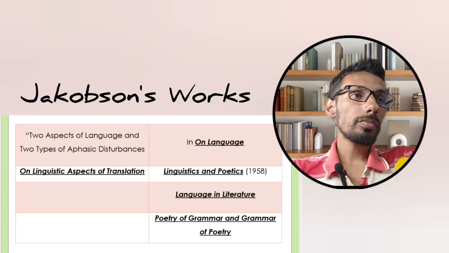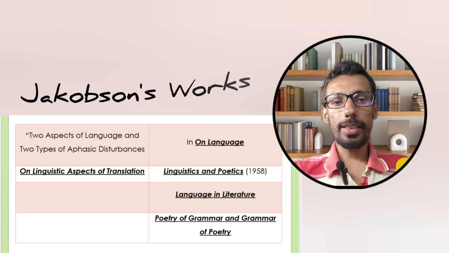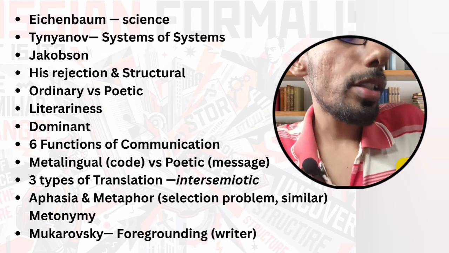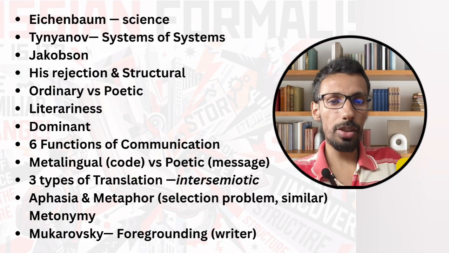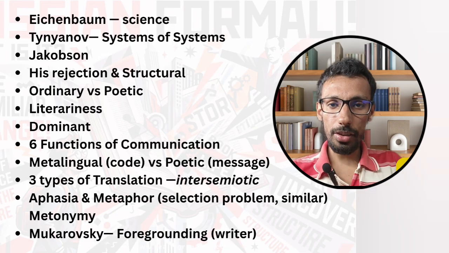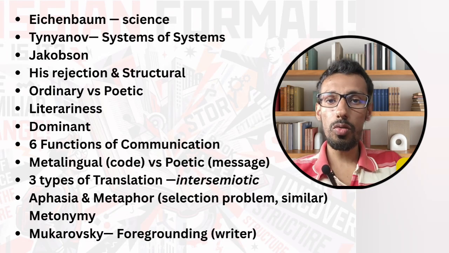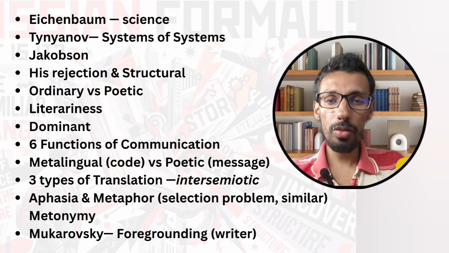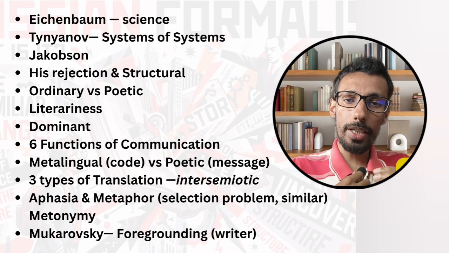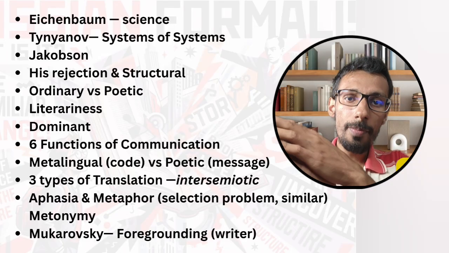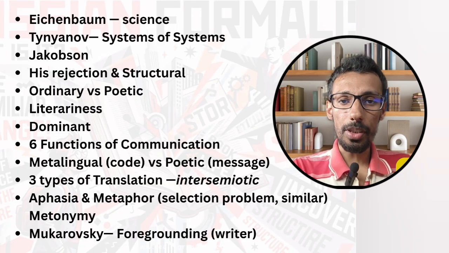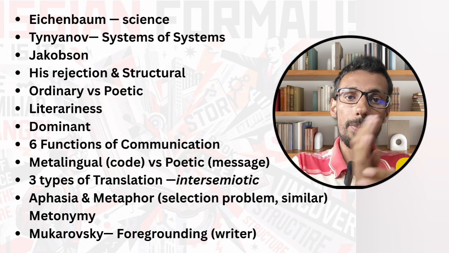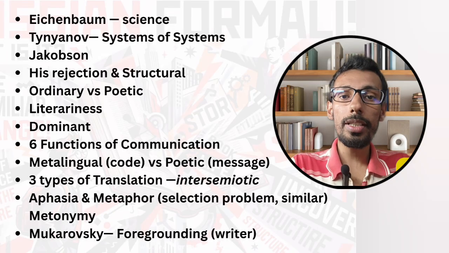Okay, so our last idea is Roman Jakobson. Roman Jakobson is huge. First, his rejection and his structuralist idea. As I was saying, when he went to the Prague Linguistic Circle, he moved toward the idea of structuralism, which René Wellek, who was related to Austin Warren, also held. This is something you have to remember. The idea of Roman Jakobson is predominantly inclined towards primary Russian formalism. At the same time, he inclined towards a more structuralist understanding, but he is also a formalist. But he moved from formalism; he was going for communication.